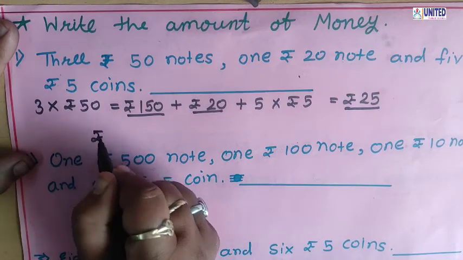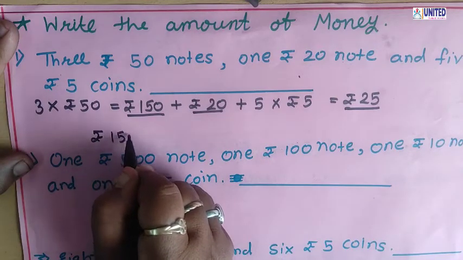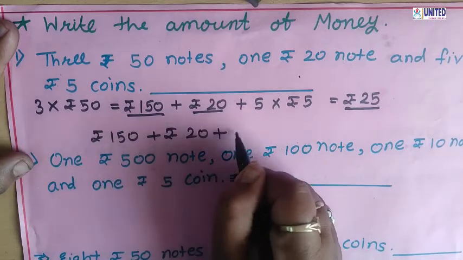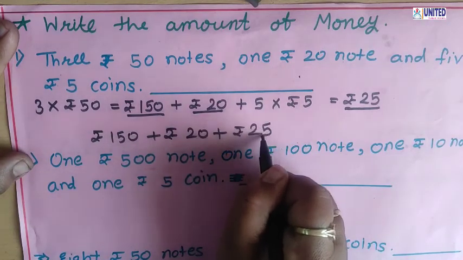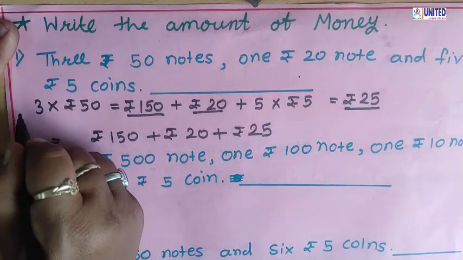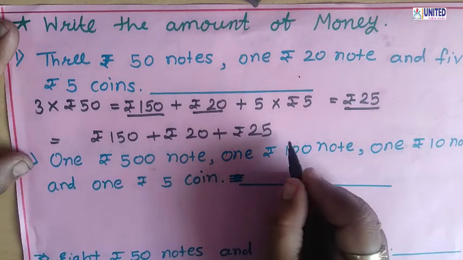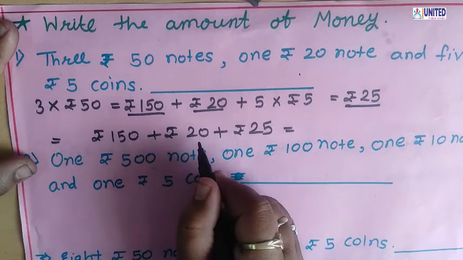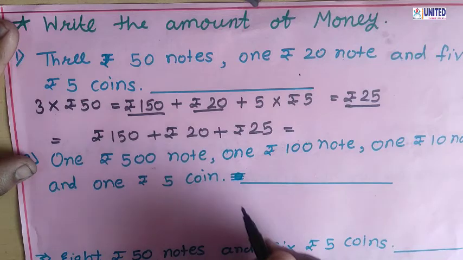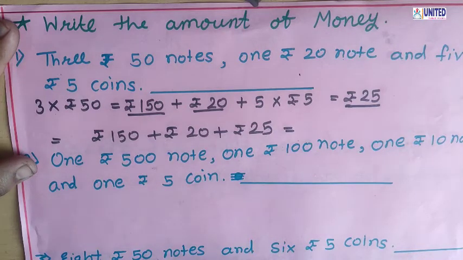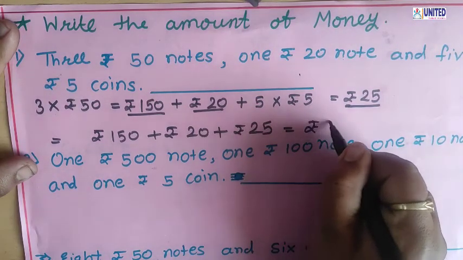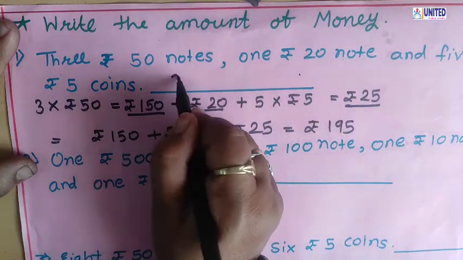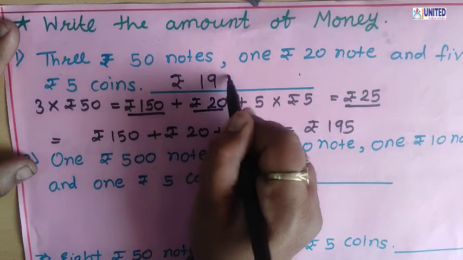So rupees 150 plus rupees 20 plus rupees 25. So by adding all this, what do you get? 150 plus 20, 170, 170 plus 25, that is rupees 195. So we can write here rupees 195.